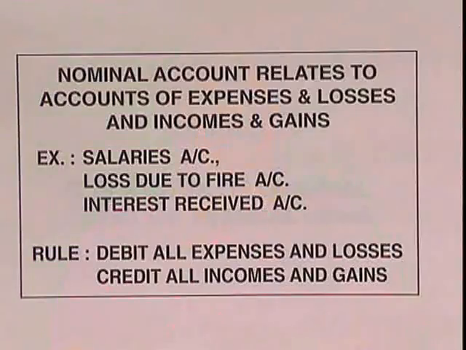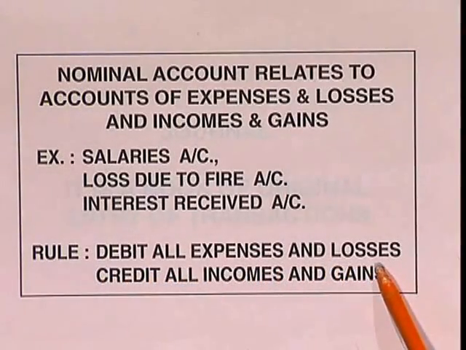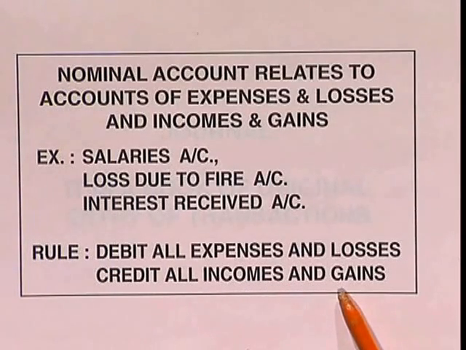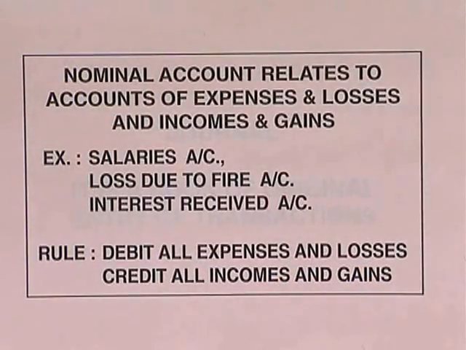So let us now see what is the rule of nominal account. Rule: debit all expenses and losses and credit all incomes and gains. So whatever are your expenses, you put them in the debit, and whatever are your incomes, put them in the credit. So we are ready with the various types of accounts now.